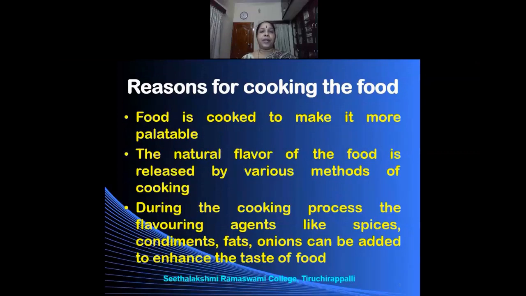Food is cooked to make it more palatable. Palatable means making the food very tasty. So cooking will enhance the taste of the food. The natural flavor of the food is released by various methods of cooking. Certain food, when you smell the food just like that, you will not get the flavor of the food. But when you start cooking, the aroma, the flavor that is present naturally in the food will be liberated.